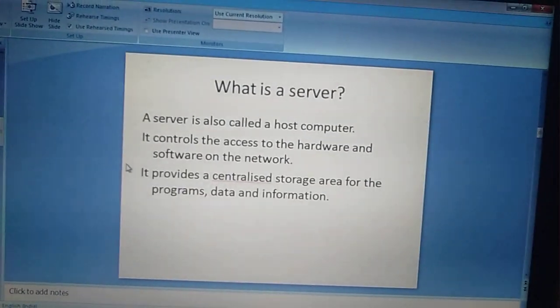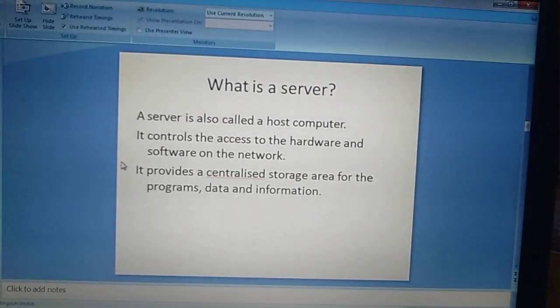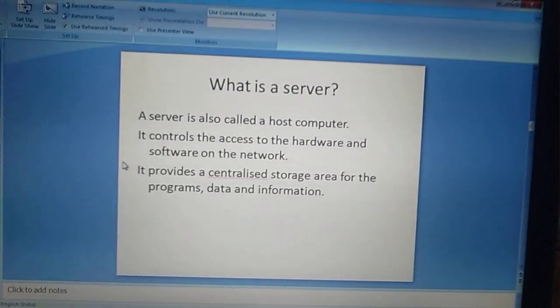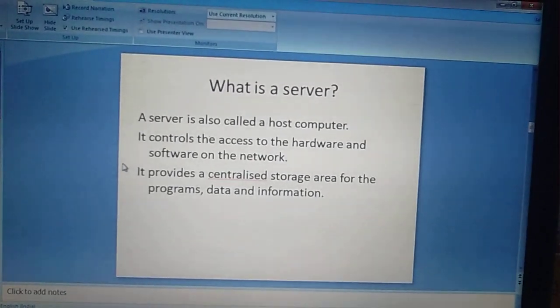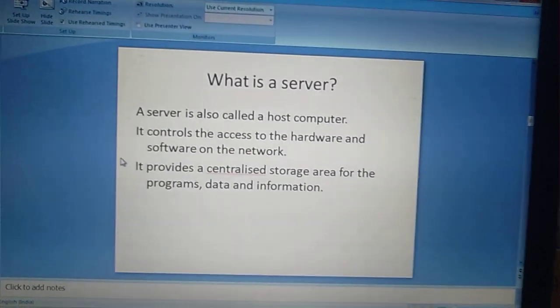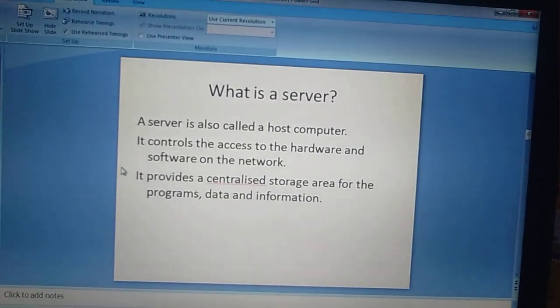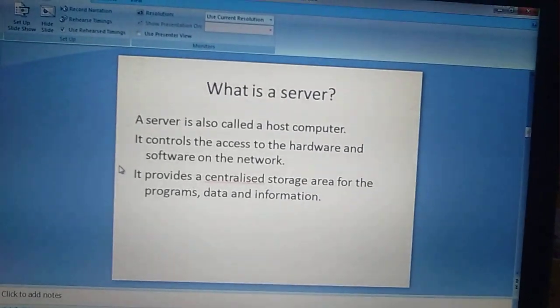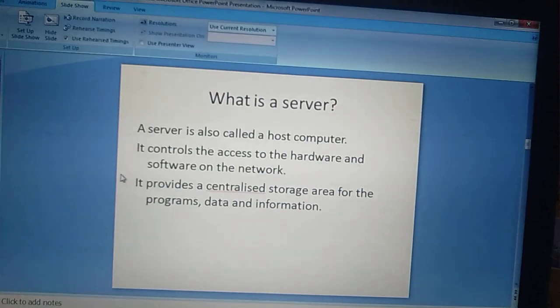Next, what is a server? A server is also called a host computer. It controls the access to the hardware and software on the network. It provides a centralized storage area for the programs, data and information. A server is a computer on the internet.